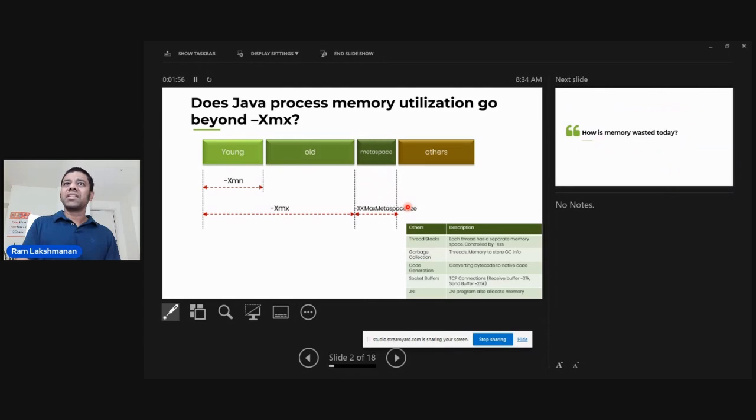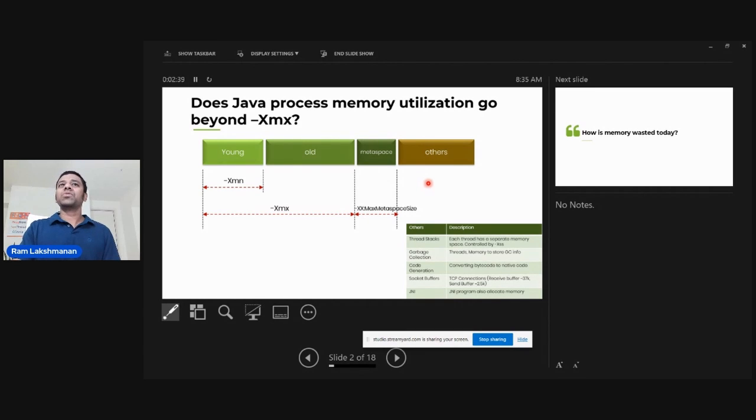No. After this, there is another region. Some people call this off-heap, and there's no actual real name given to it, so for our discussion we'll call it the others region. In this region, several more things are stored. Your application creates a lot of threads. If your application is running on a Tomcat server, Tomcat executes your application through threads, and your application may create its own internal threads. So where are the threads stored? Are they stored in the young generation, the old generation, or metaspace? The answer is that threads are not stored in any of these three regions. They are stored in this others region, so they occupy memory.